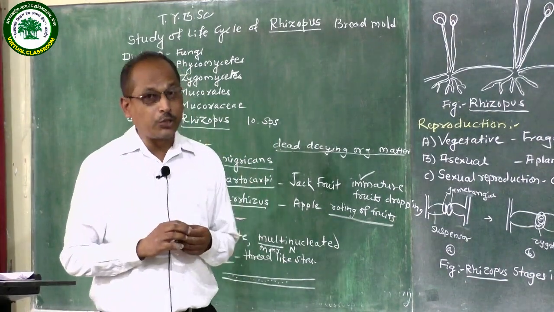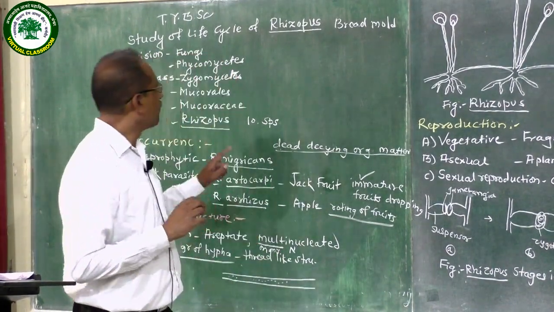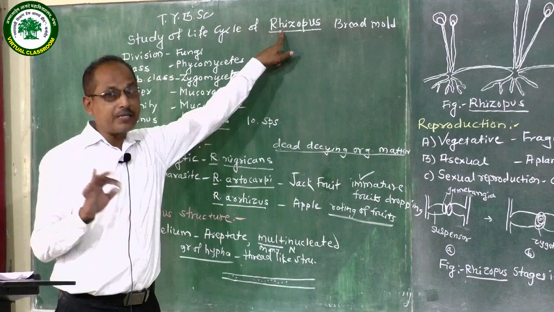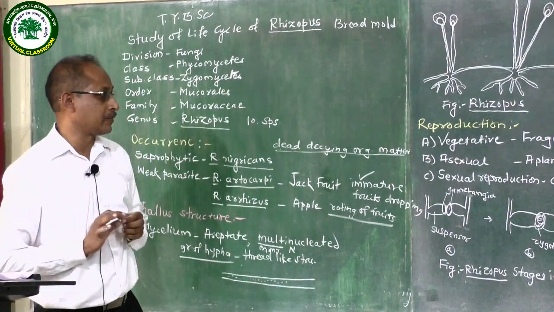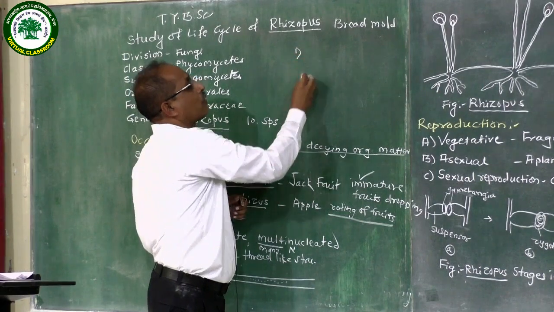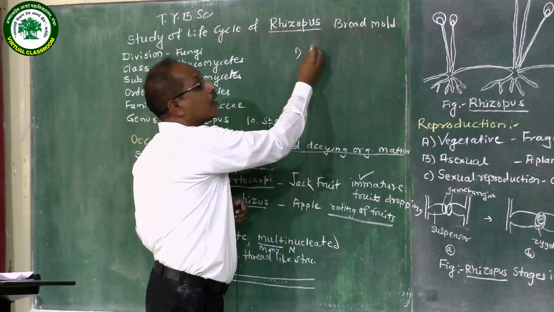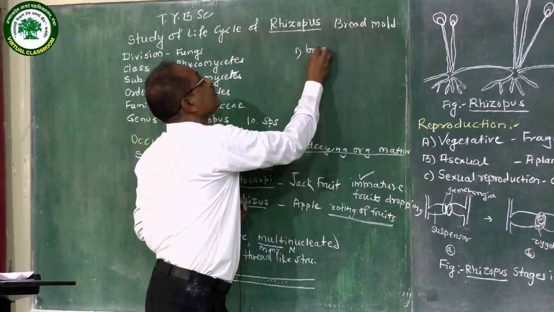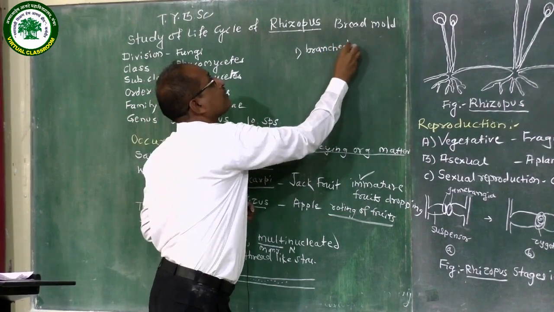Then at the time of maturity, the plant body of Rhizopus is differentiated into three parts. One is branched rhizoids.